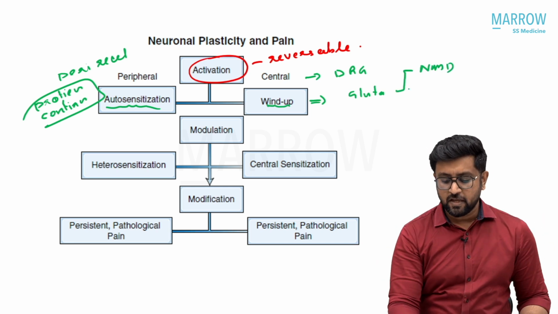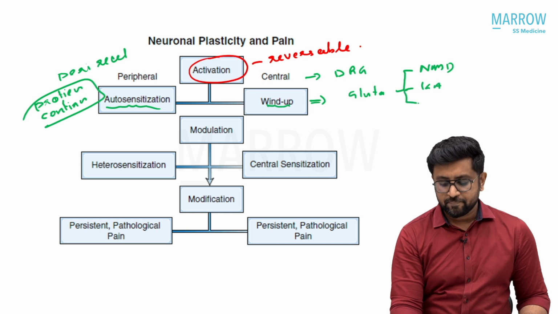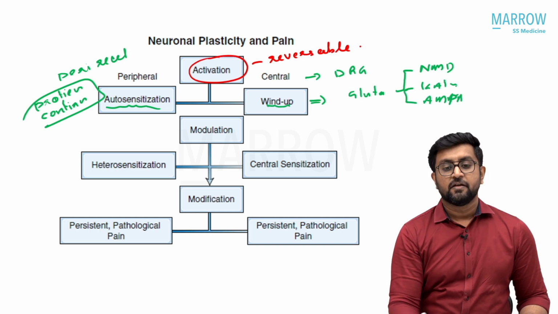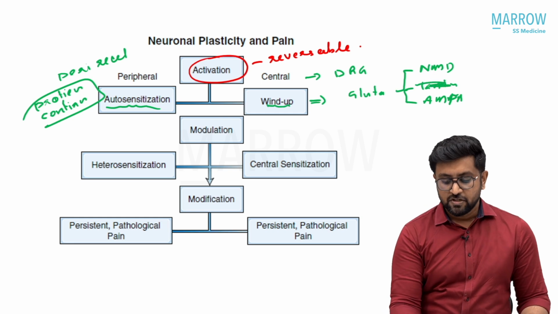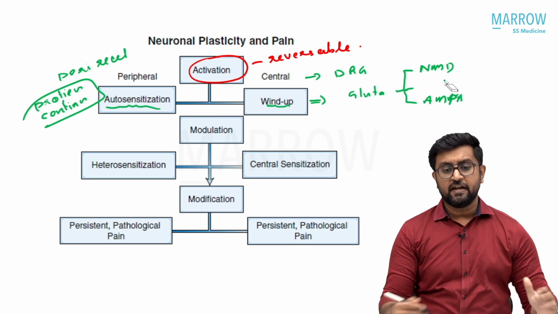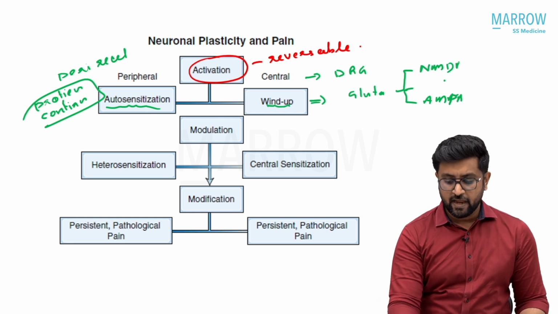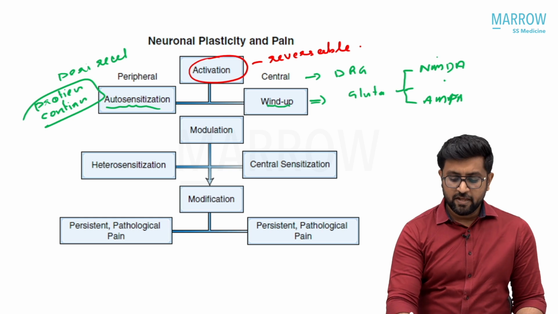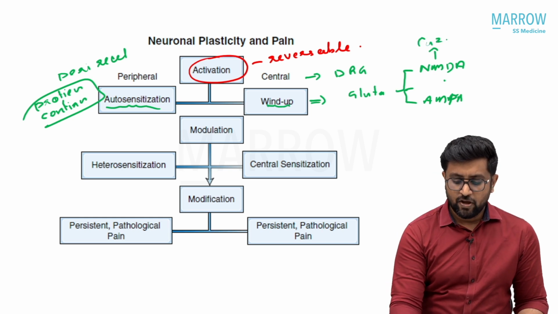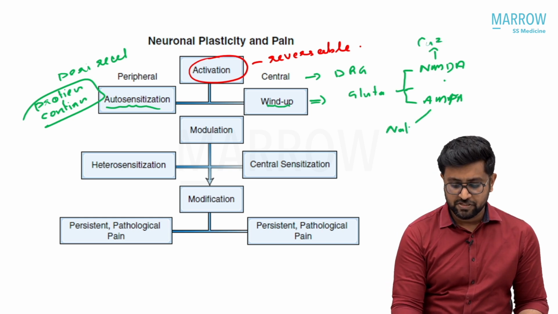One group is NMDA, kainate and AMPA, which we have discussed. Again, this is important in epilepsy drugs. We have used it. So of this, just take over the kainate. Remember about NMDA and AMPA. The NMDA has a calcium channel, while AMPA is a sodium and potassium channel.